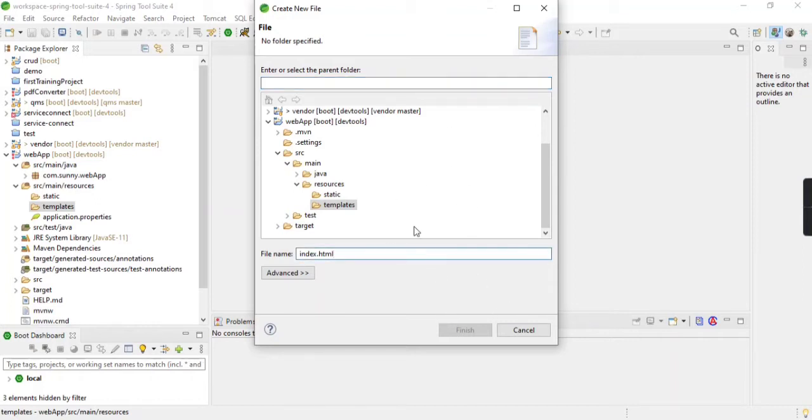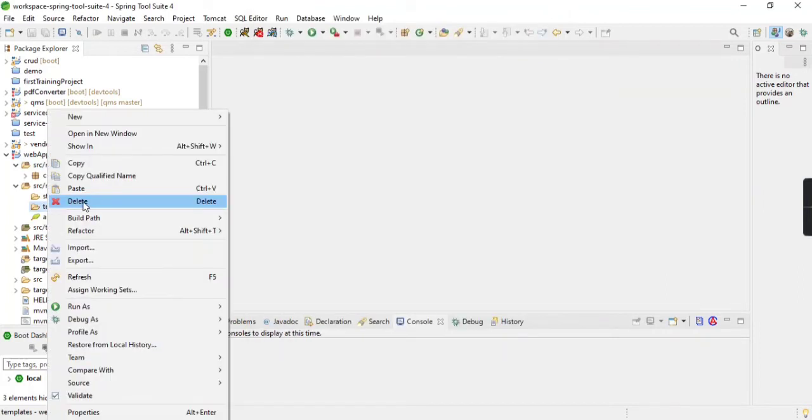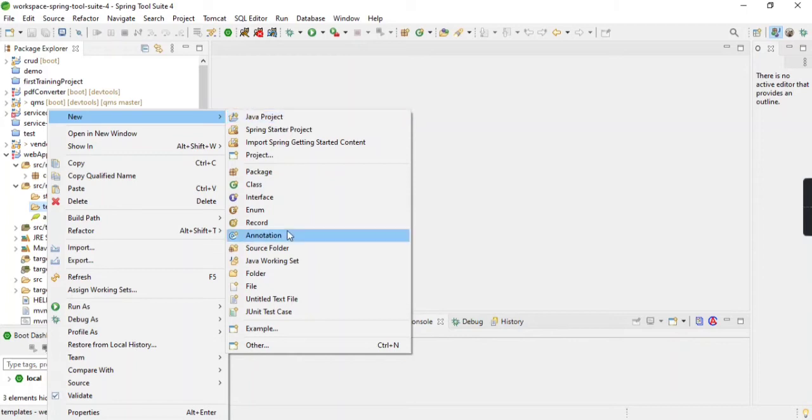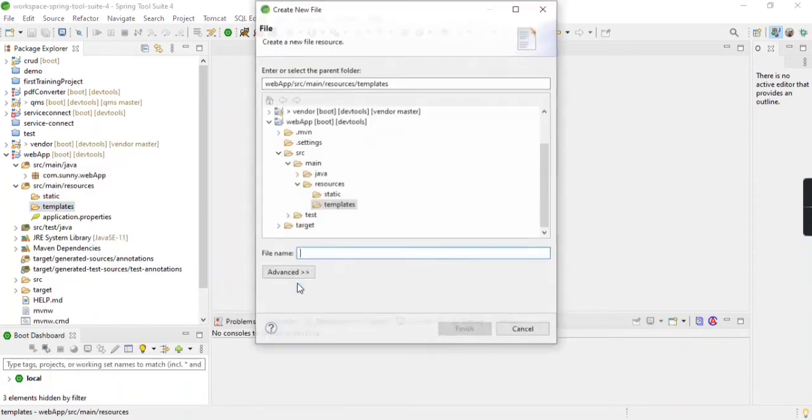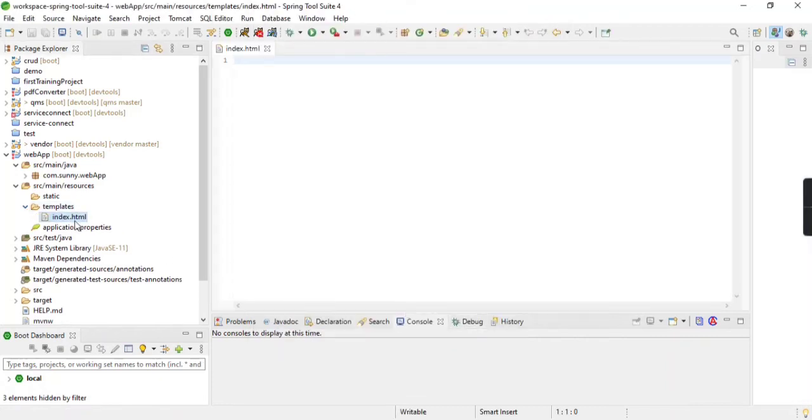So yeah, okay, once again you need to create it. Actually I have deleted that file, and index.html, finish, and a new index.html file will be created.